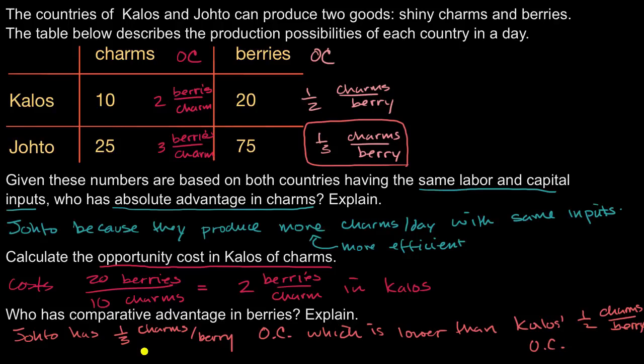So Johto has comparative advantage. So Johto has comparative advantage in berries.